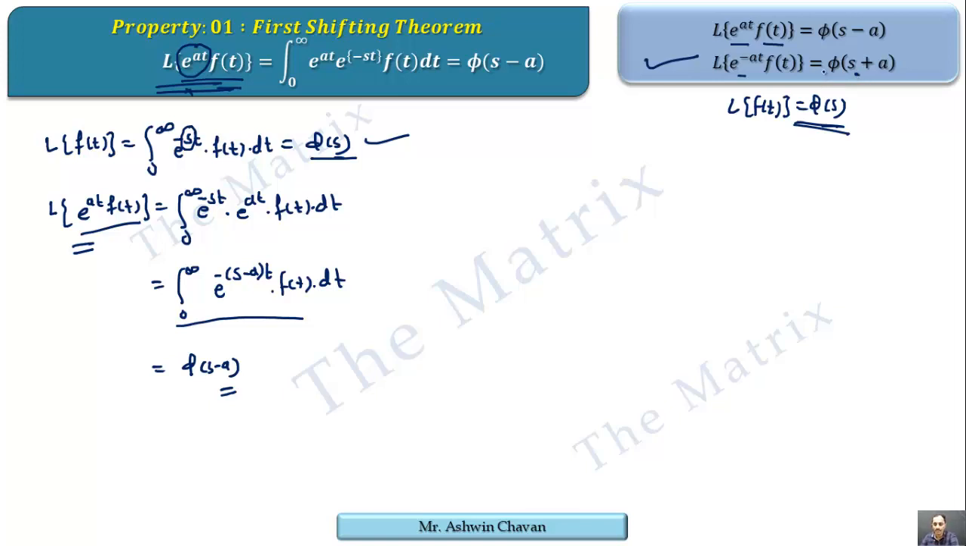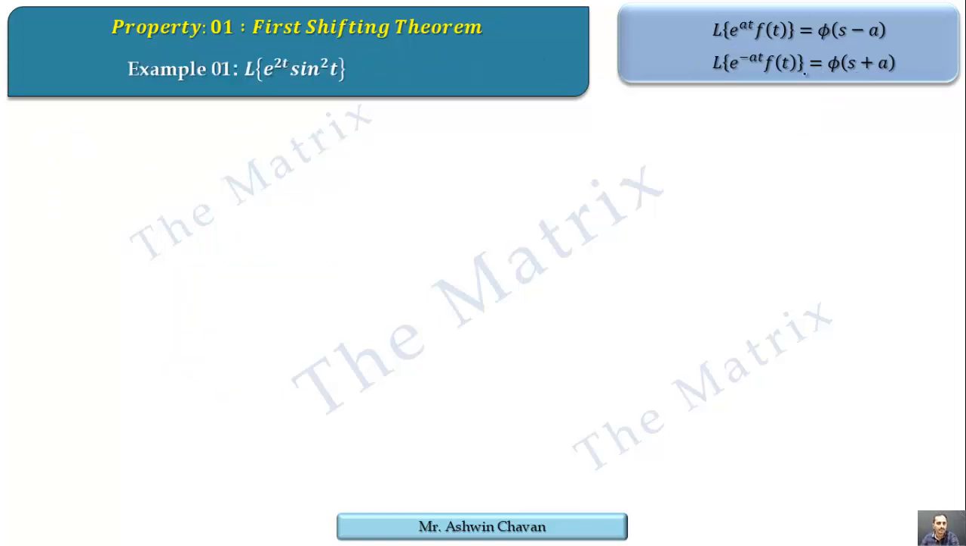Now this will be fixed with some examples. Let's have the first example: Laplace of e raised to 2t into sine square t. We know the exponential is the property here, the current property, so we will leave it for a moment, but sine square t is not a property, so that is our starting point. Therefore f of t we can take as sine square t. As already told, sine square is not in standard form because it's a product of two functions, but we know it can be written as half of 1 minus cos 2t, and we know the Laplace of 1 and the Laplace of cos 2t, so we take the Laplace on both sides.